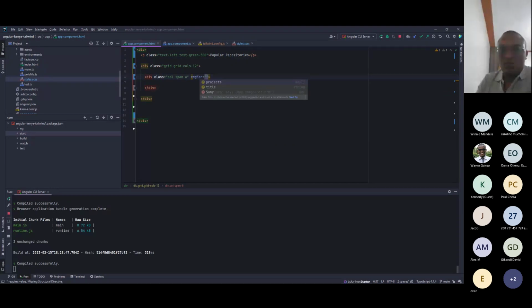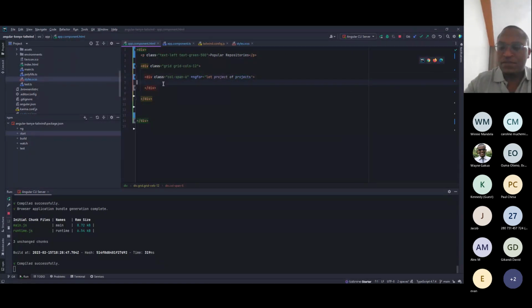This is just a for loop. Let's first see. You can see the project name. Then we start from there. Oh, so you can still see my editor.